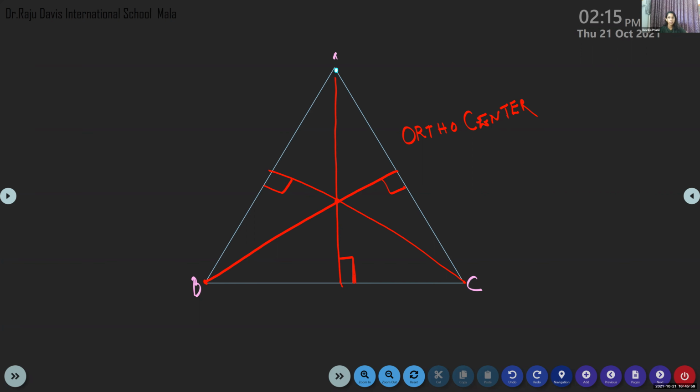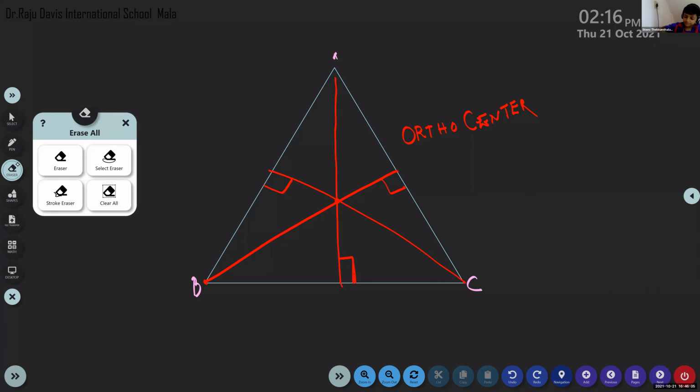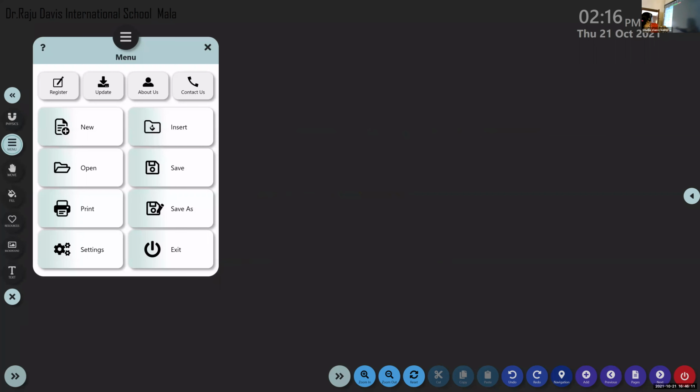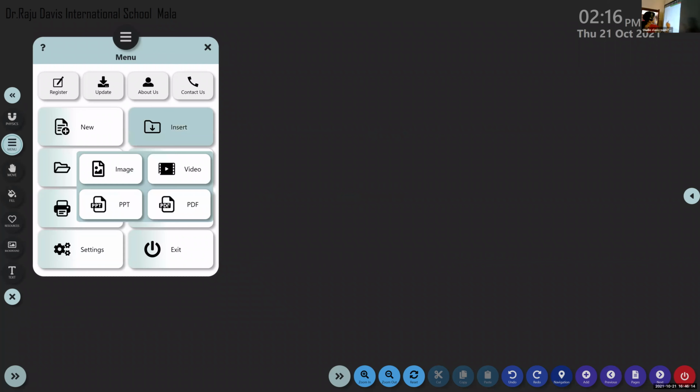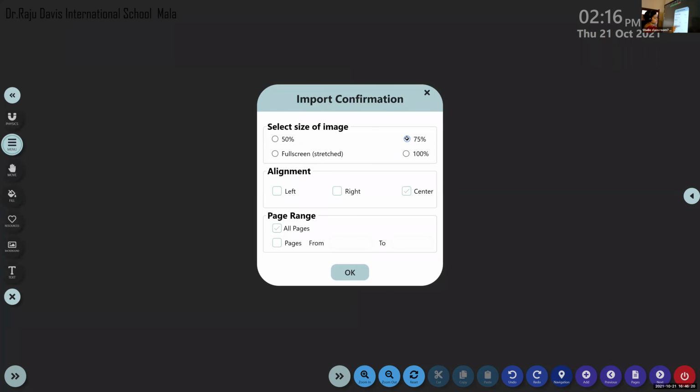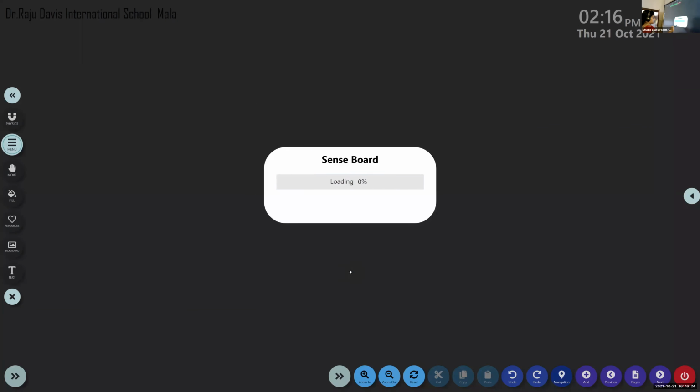We'll come to the definition. Listen, children. What do you mean by altitude? Altitude is a line segment which joins the vertex to the opposite side and is at 90 degrees to the opposite side. That is the definition. Just see what is given.